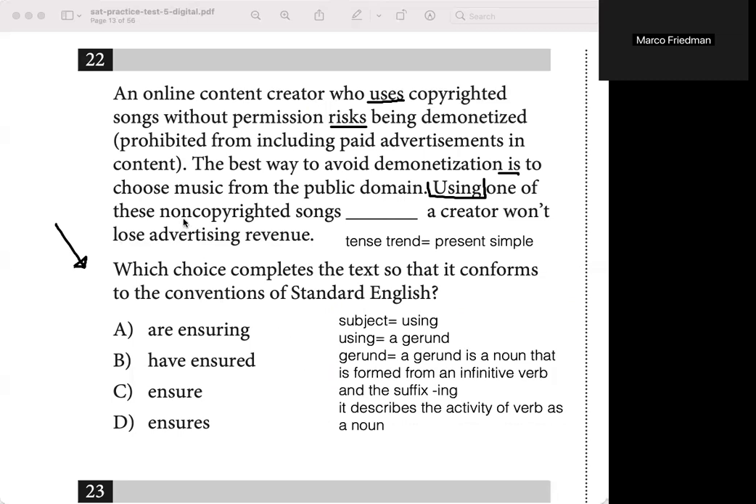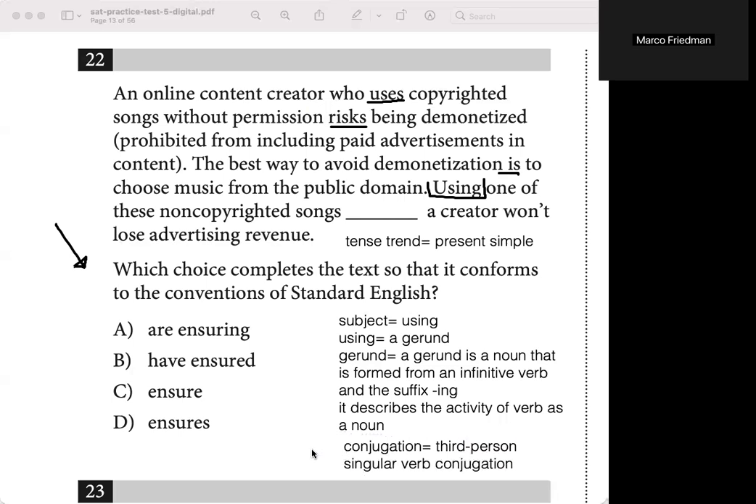Okay, so we need to decide now if our noun using is going to follow a third person singular conjugation or a third person plural conjugation. Well, since using is an idea, right? It's just a concept. It can't be counted. It's uncountable, right? We're going to use a third person singular verb conjugation.